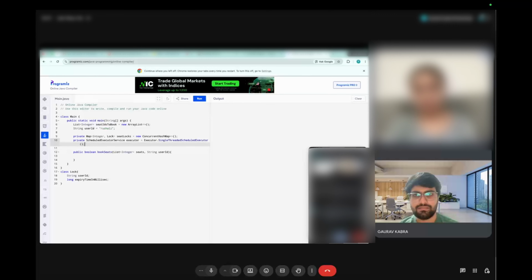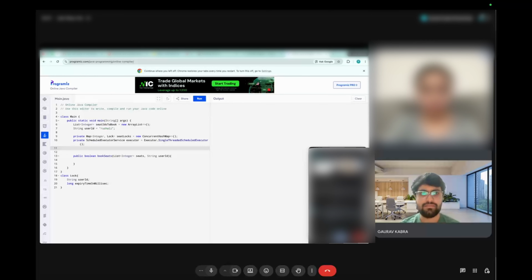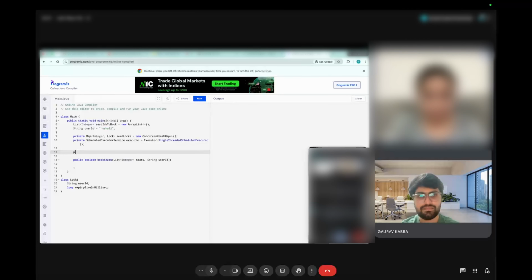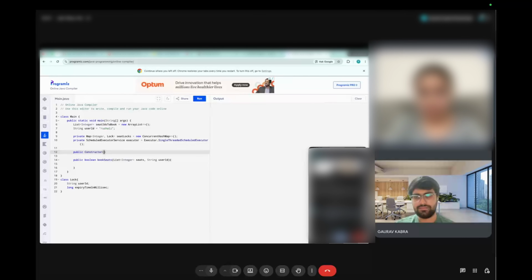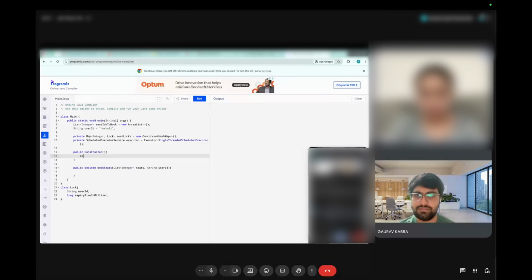So this will give us a single threaded scheduled executor which will run periodically if we schedule it. And this is for the TTL part, is it? Okay. So I'm just putting it in a constructor, the constructor of the main booking class. In that constructor, I just want to define this background thread basically.